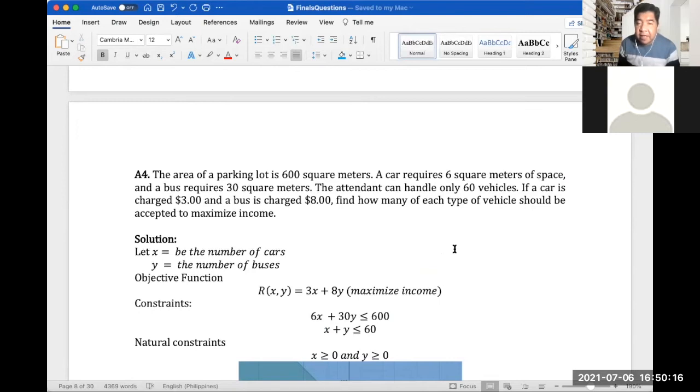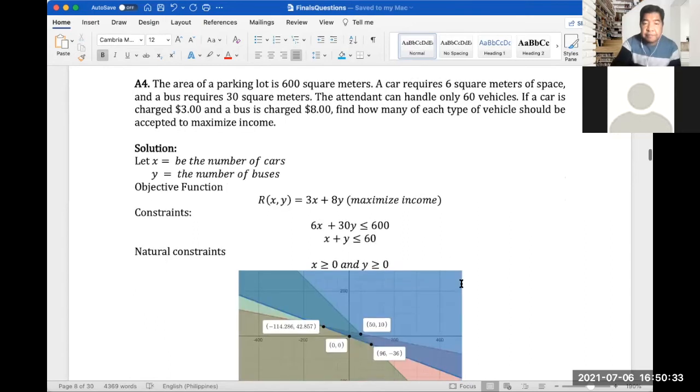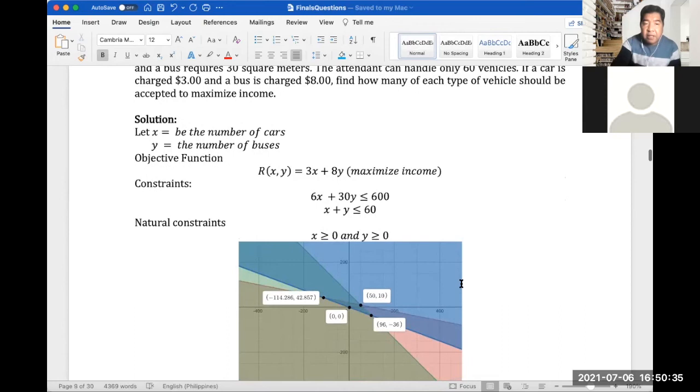The attendant can handle only 60 vehicles. If a car is charged $3 and a bus is charged $8, find how many of each type of vehicle should be accepted to maximize income. So we let X equal the number of cars and Y the number of buses.